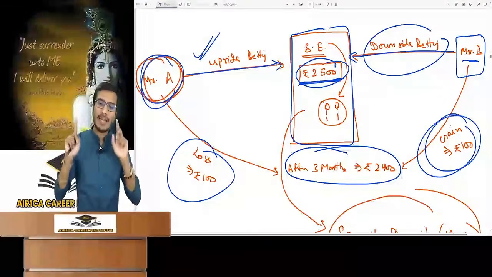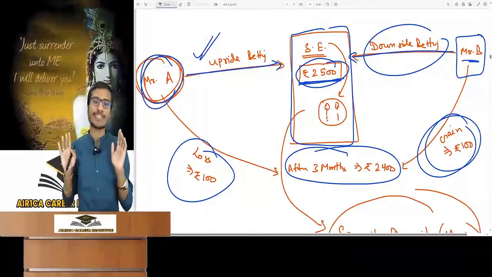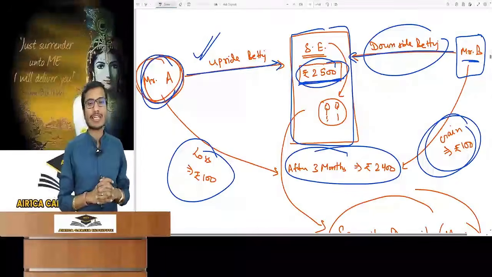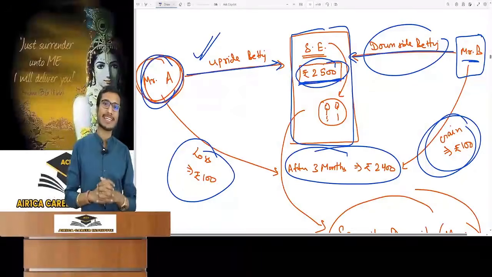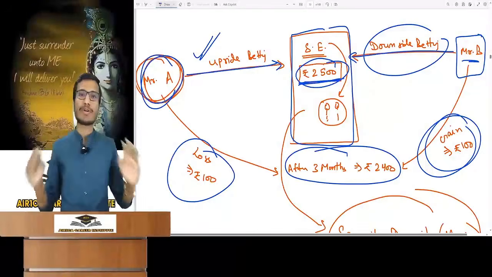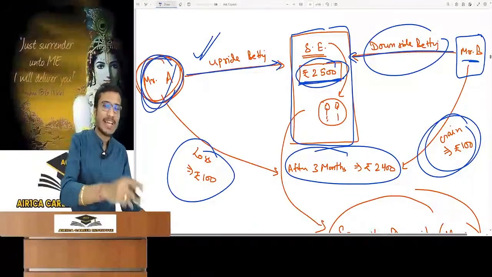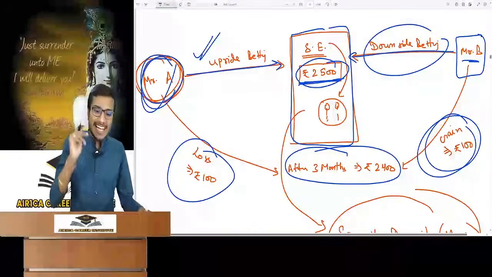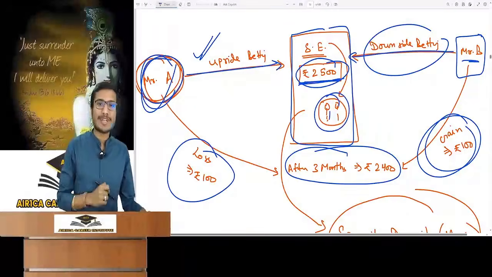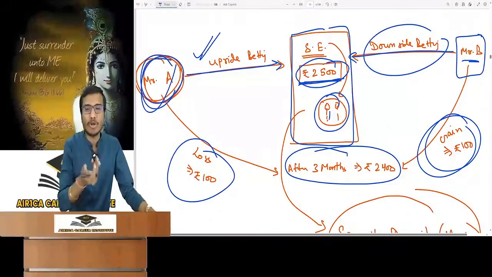There is a profit in the downside betting. Give me the profit or else I will create riots. The stock exchange says, keep calm and do not create riots. Take the profit of ₹100 from me. Mr. B is happy that he took the profit, and Mr. A is also happy that he ran away. But here the stock exchange started crying. Why? Because it had no role in the bet, yet it also had a loss.